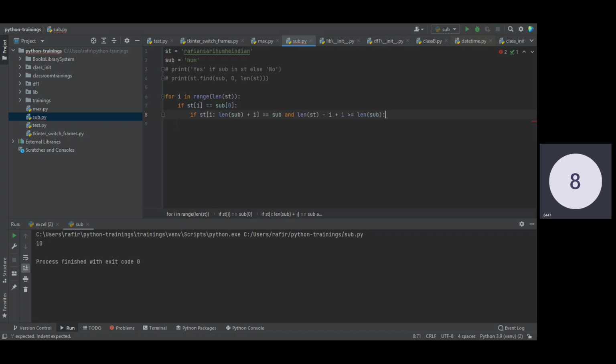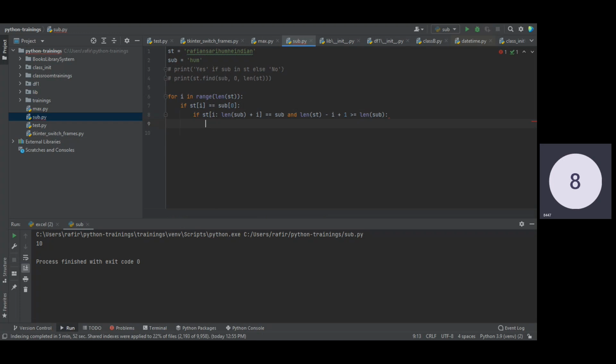This is the only thing we have to write, and now our program is complete. Then we can simply print found.